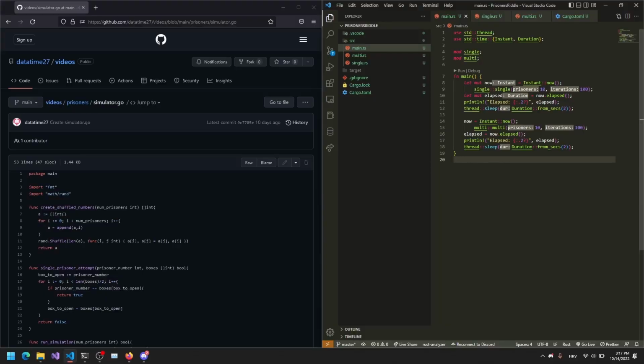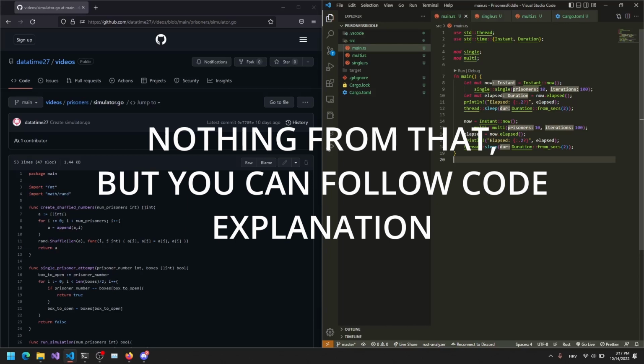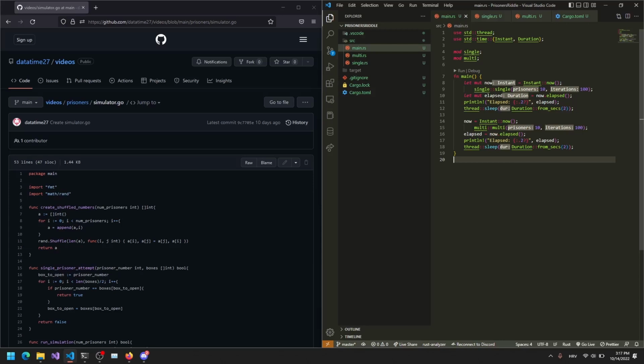So, as you saw before, Rust is a few seconds faster than Go in release mode. In debug mode, it is much slower. Okay, before we start doing 1 billion iterations, I want to say that DataTime could do that. I don't know. His hardware can run After Effects but can't run this program. He actually struggled with 1 million iterations, which I run in 15 seconds. Maybe I will run 1 billion iterations in a few minutes.